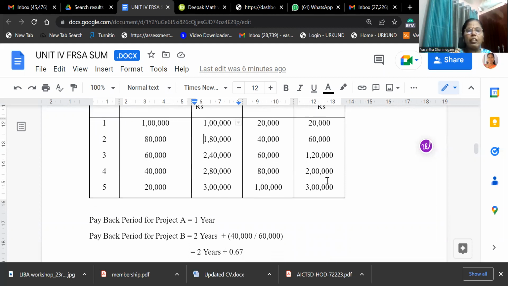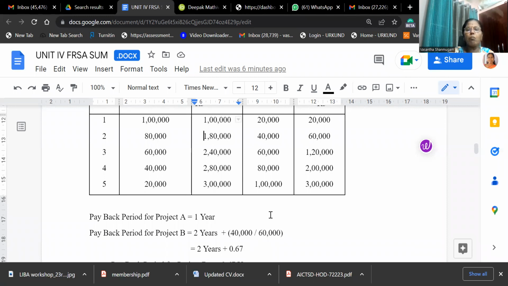Second year plus how much is available. Only 60,000 is available, but how much amount is required to make it 1 lakh? 40,000 is required. But how much amount is available here? 60,000. So this is the formula. Again, I will repeat: within the second year, we are able to recover 60,000. If you move on to the third year, it will come to 1,20,000. So we have to stop at the second year itself.